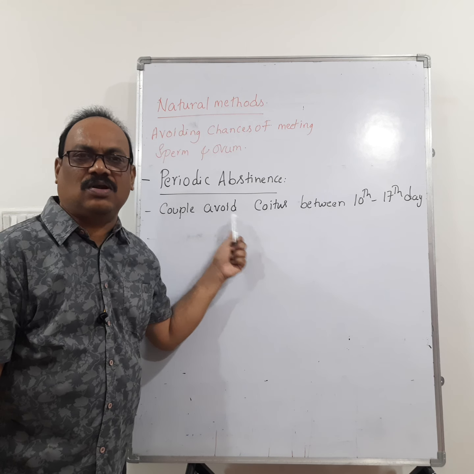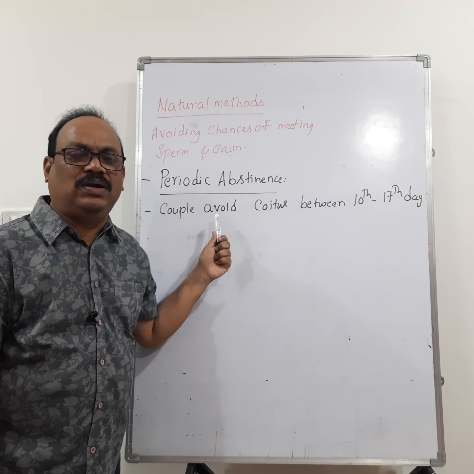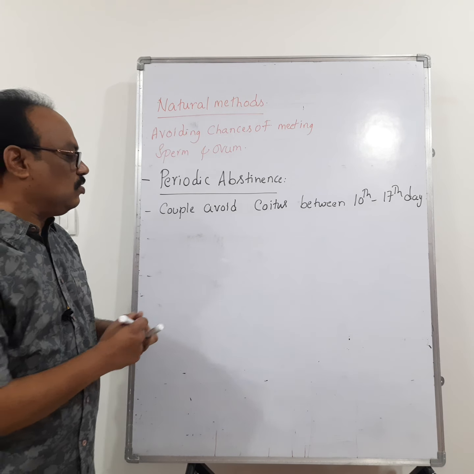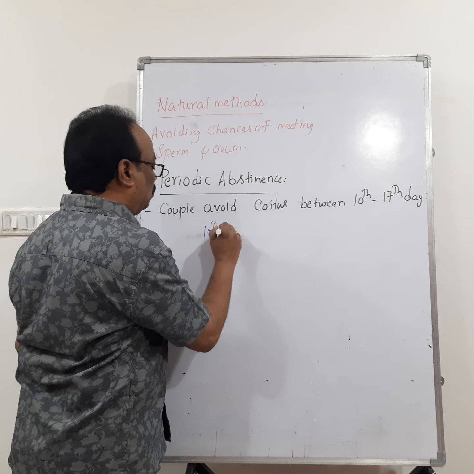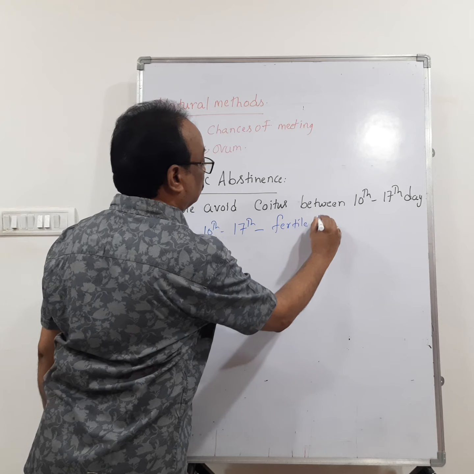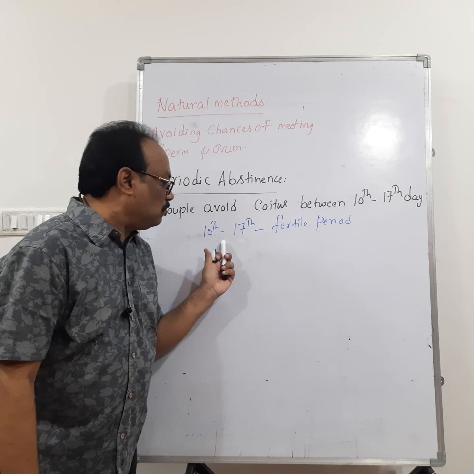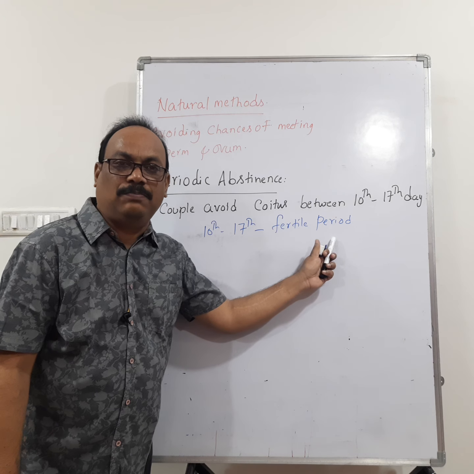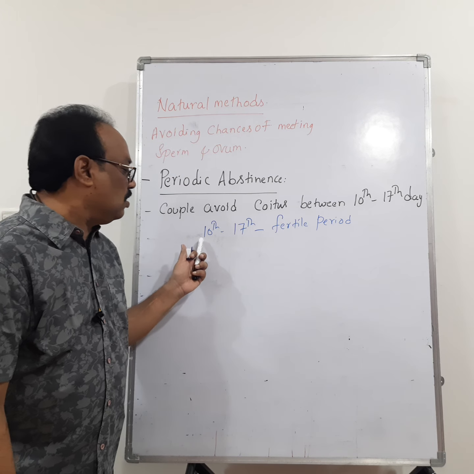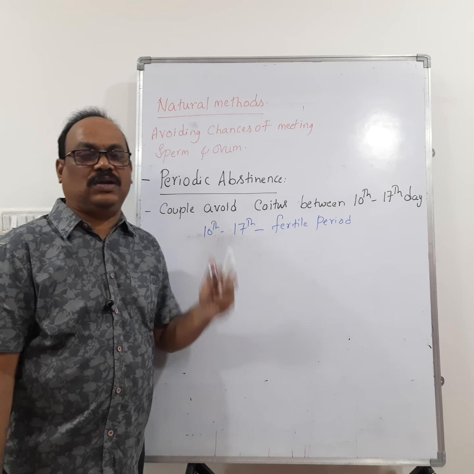If you remember the menstrual cycle, ovulation occurs on the 14th day. So in women, the 10th to 17th day is called the fertile period. That means the woman can conceive if she participates in sexual intercourse between the 10th and 17th day, as she ovulates on the 14th day.